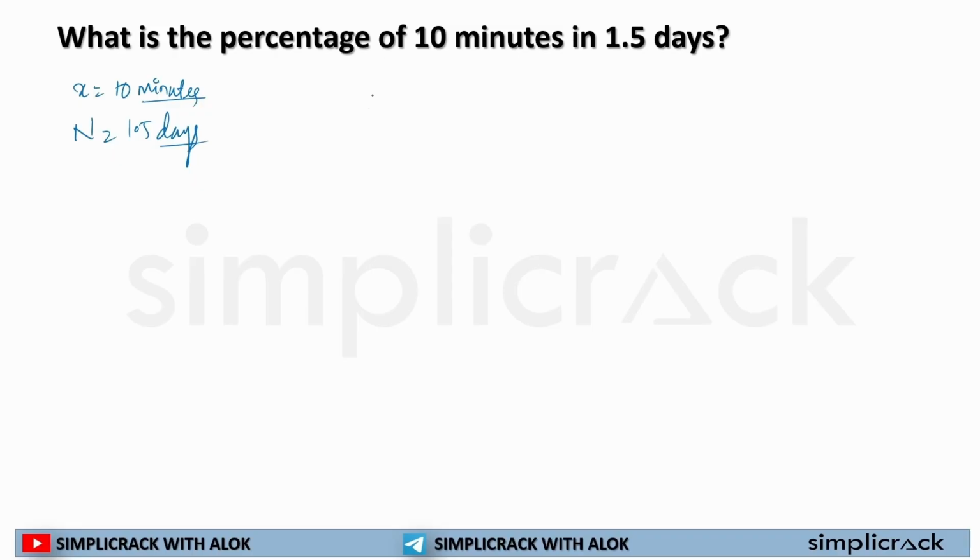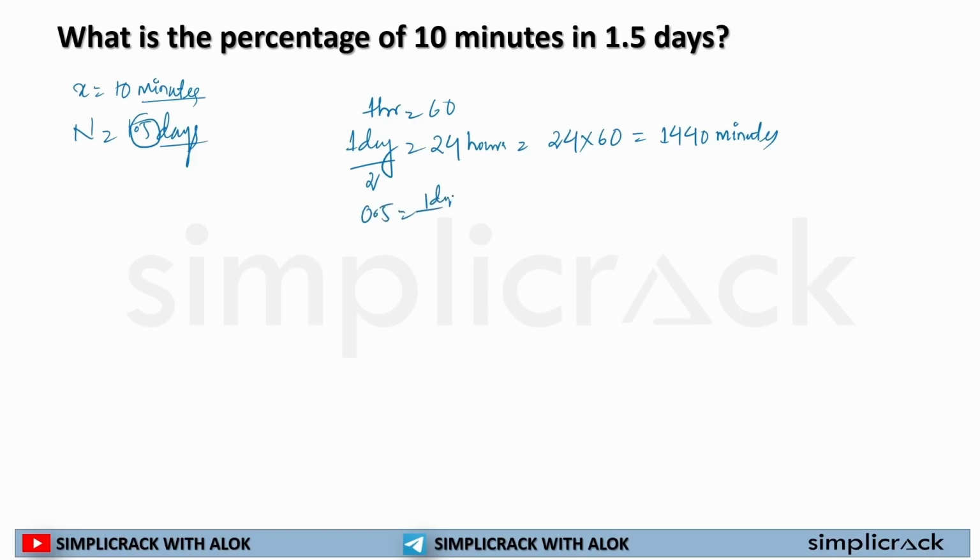What we know is 1 hour is equal to 60 minutes. In a day, how many hours are there? 24 hours are there. So 24 hours is equal to 24 multiplied by 60, which is 1440 minutes. But sir, we have to find out 0.5 days as well. 0.5 means what? 1 day divided by 2. That's how we get 0.5.